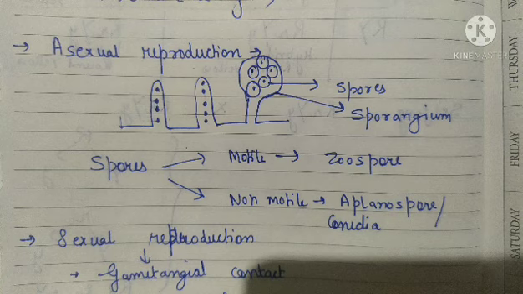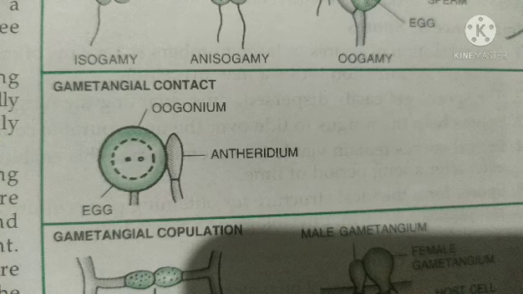So gametangial contact means it is a contact between two types of sex organs, that is one is the male sex organ that is referred to as antheridium, and the other one is the female sex organ that is referred to as oogonium. So the male gametes, that is the nucleus, which is here referred to as male gamete, is transferred to the oogonium through the fertilization tube. So this is known as gametangial contact,